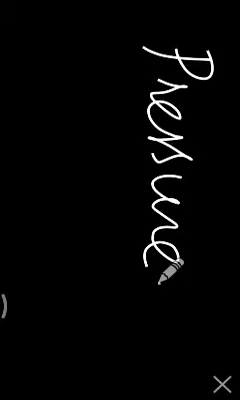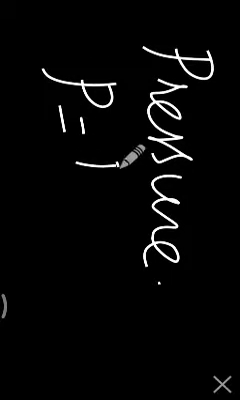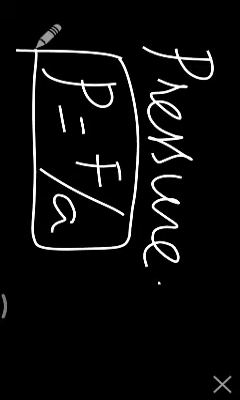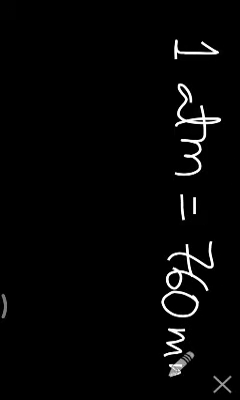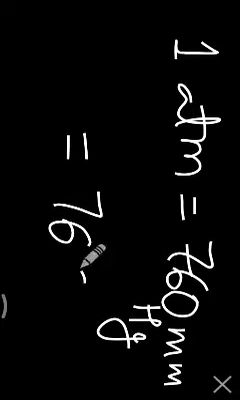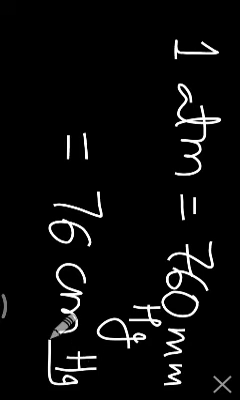Then coming to pressure, pressure is measured using barometer and manometer. Pressure is equal to force per unit area. This is your physics formula. P is equal to F by A. Here we discuss the units in atmospheres. 1 atmosphere is equal to 760 millimeter of mercury, or 1 atmosphere is equal to 76 centimeter of mercury.